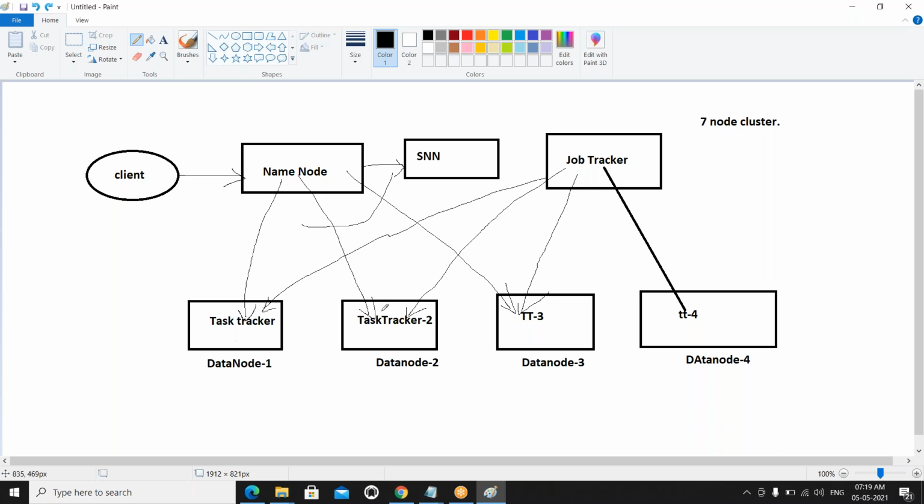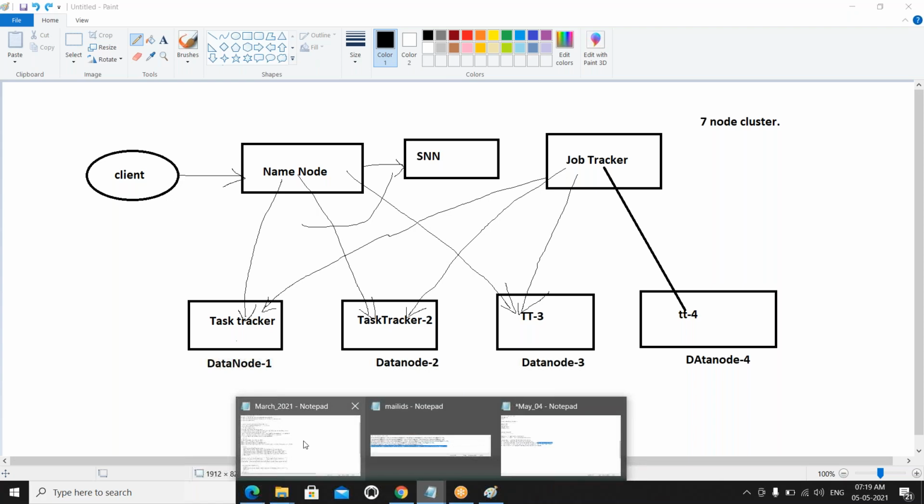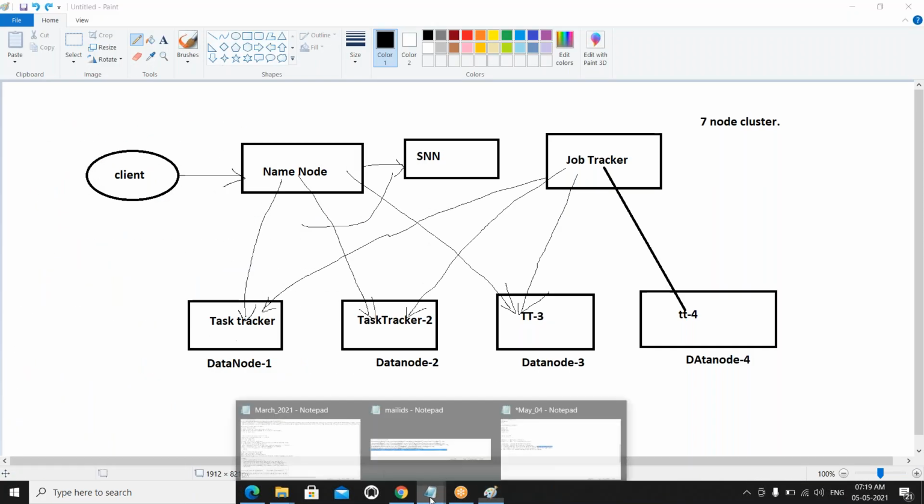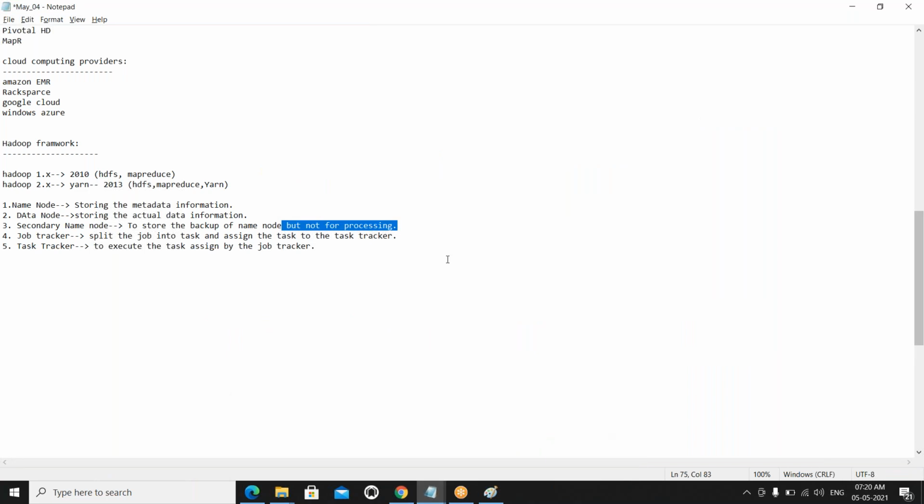Okay. So what gets saved under the secondary name node? We will discuss. Actually, why are we maintaining the secondary name node? Only because we are maintaining the backup of the name node. Suppose in any case the name node is down, that is also possible, right? Finally, we should not lose the data. That is the difference from the traditional system. What is the drawback in the traditional file system? We are losing the data.